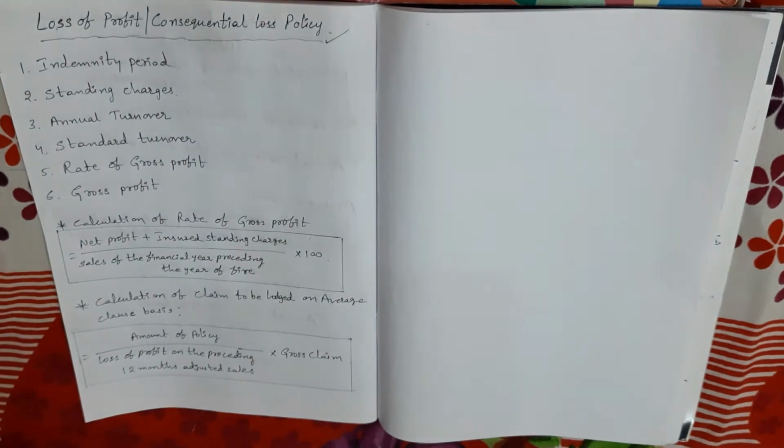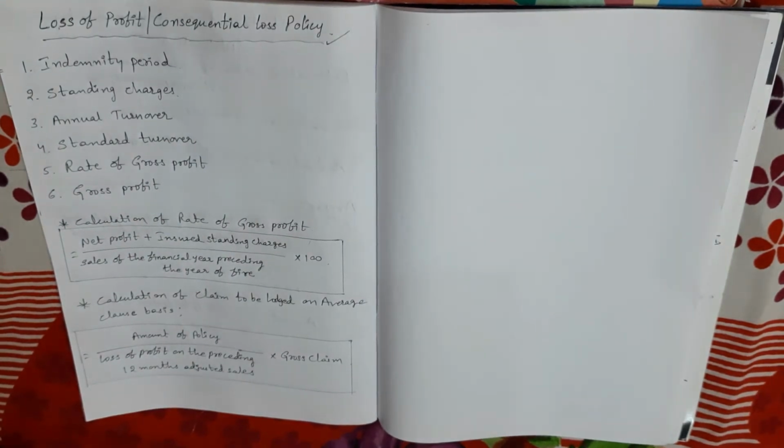So, my dears, an ordinary fire insurance policy covers only the loss on account of stock or properties destroyed by fire accident. Right? But it does not cover loss of profit. So to cover the loss of profit, we need to take a separate policy. That separate policy is called loss of profit policy.